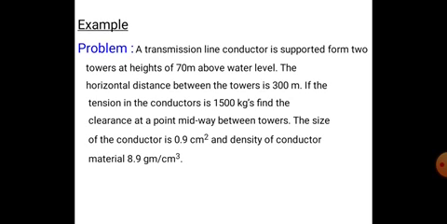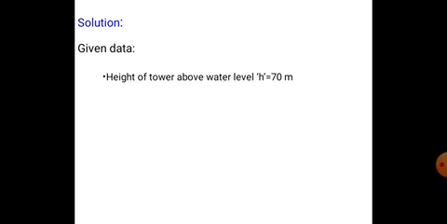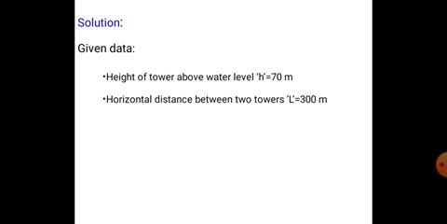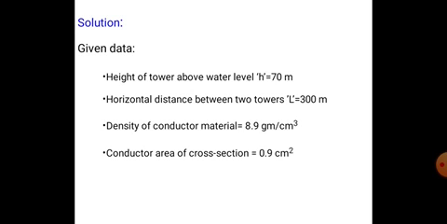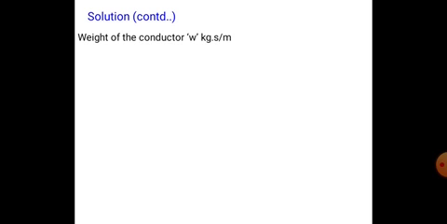So first we have to find the weight of the conductor, W, right?